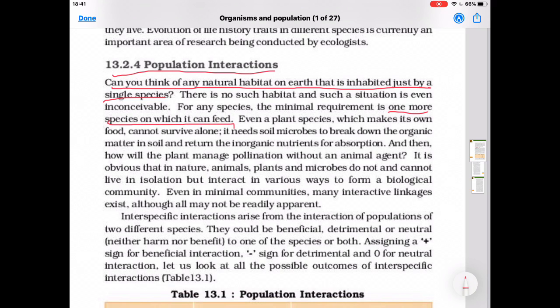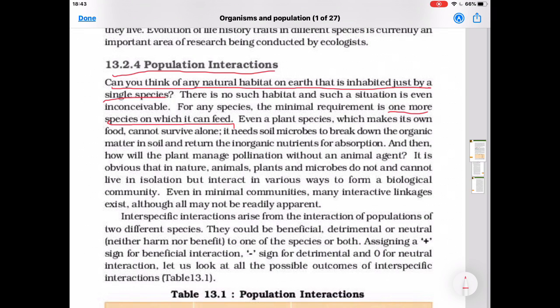Even a plant species which makes its own food cannot survive alone. It needs soil microbes to break down the organic matter in soil and return the inorganic nutrients for absorption. And then, how will the plant manage pollination without an animal agent? It is obvious that in nature, animals, plants, and microbes do not and cannot live in isolation but interact in various ways to form a biological community.